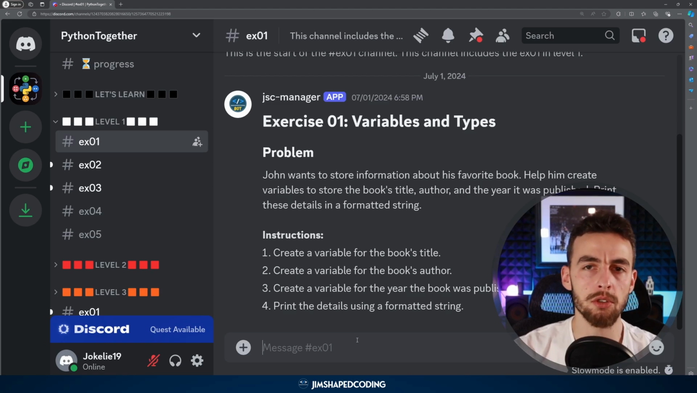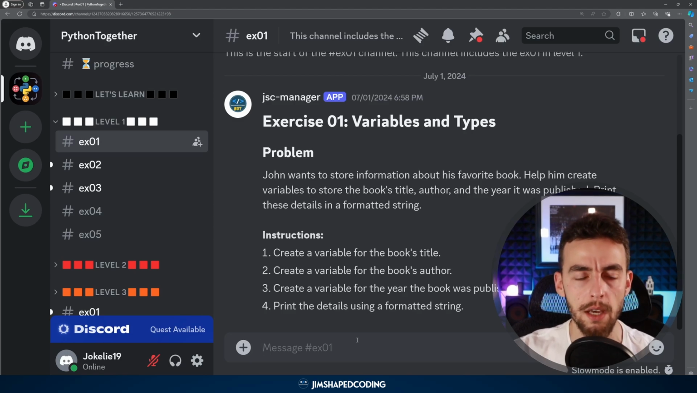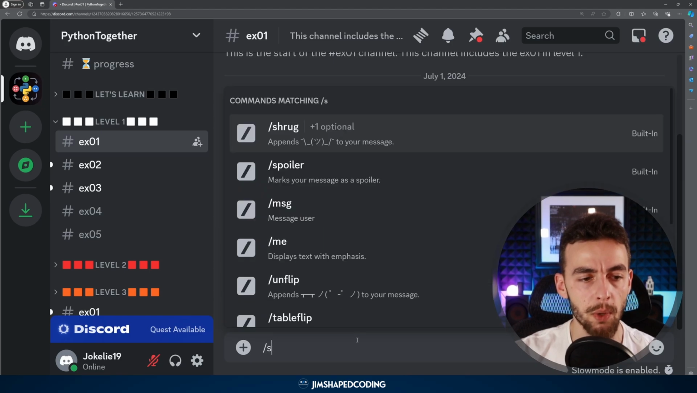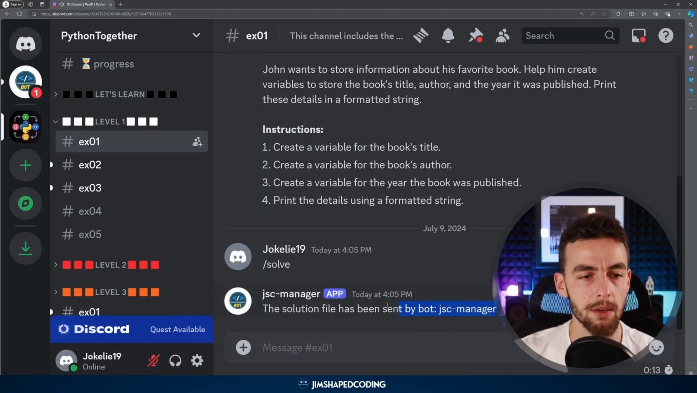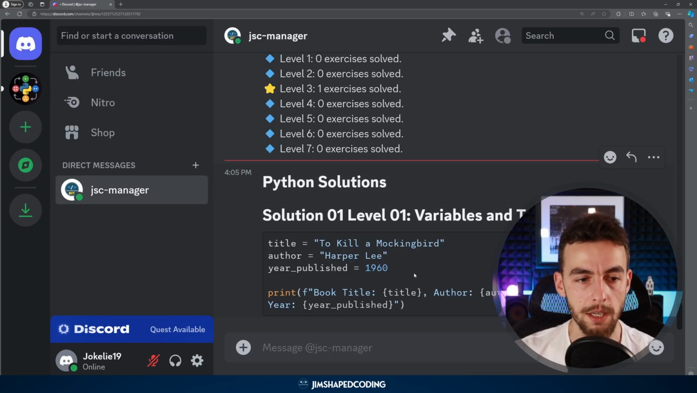Also, the solution is not always going to be the same. It's going to provide a random solution that exists for this exercise. It might be one solution or it might be more, but it's just going to pick one. Once I send solve here, you can see that I receive a message from the bot that says the solution has been sent, and here's the solution. One way to solve this problem, obviously.